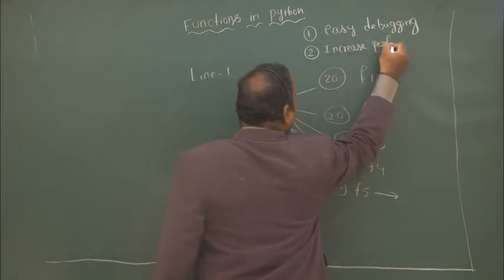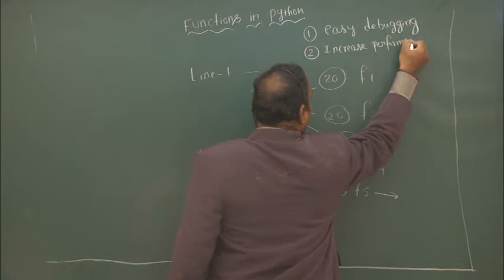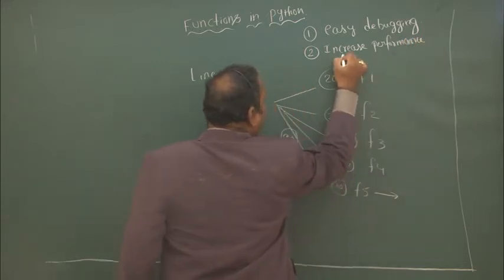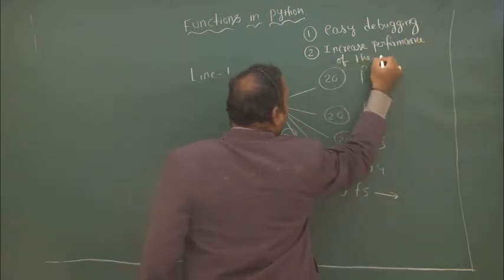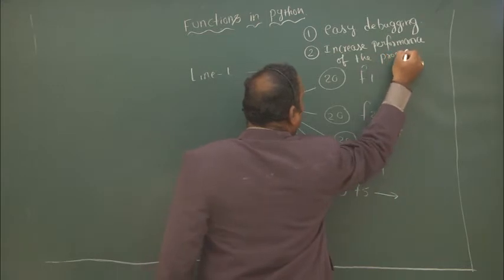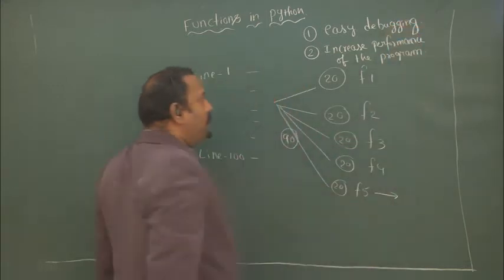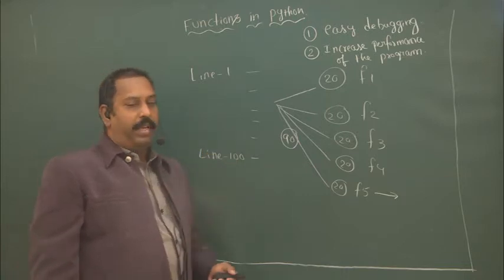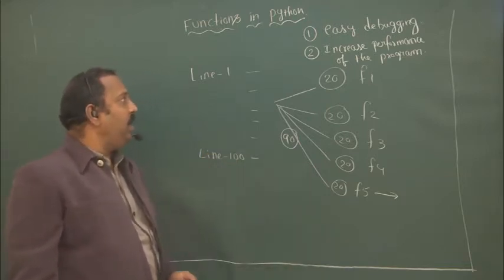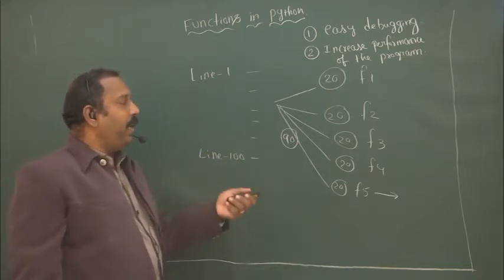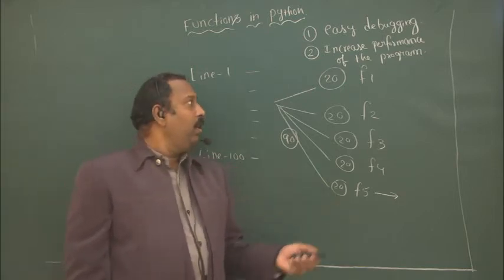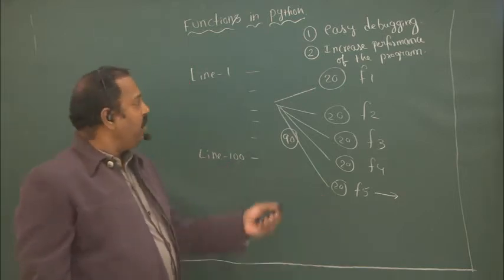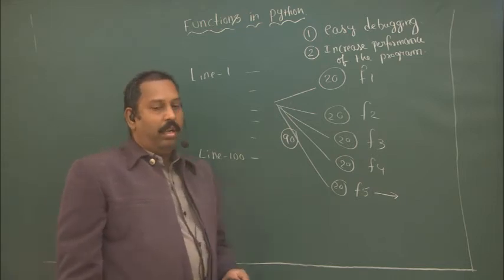Suppose there is a large program, we can divide it into functions for easy debugging, and also we can increase the performance of the program. So these are the two advantages of writing a function.